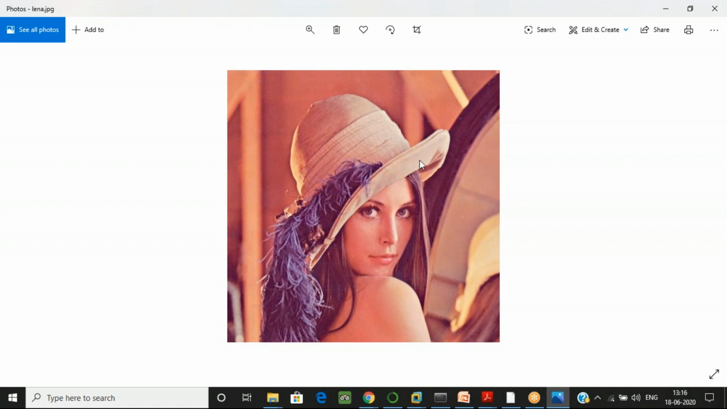Now the second thing is that I want the coordinates of this. I'll make the code so that when I click on the hat or the face of this woman, it will tell me the coordinates where I click. By clicking all over the face, I can get the coordinates. Now how can you get the coordinates with the help of code? We will do it now.